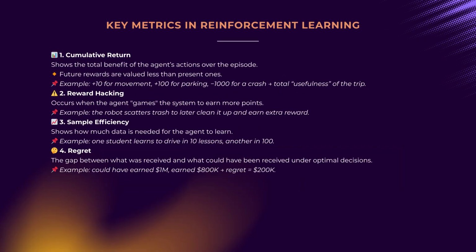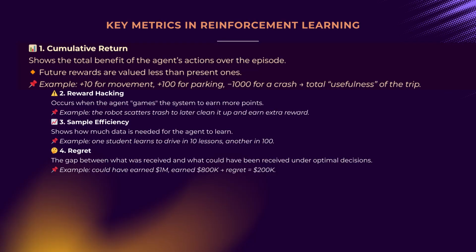Unlike familiar classification metrics such as accuracy, precision, recall, or F1 score, which measure prediction accuracy against labeled data, reinforcement learning demands different metrics. Cumulative return. The primary success metric, defined as the sum of all rewards an agent receives over an episode or series of steps, discounted so that earlier rewards count more than later ones, akin to money's time value.